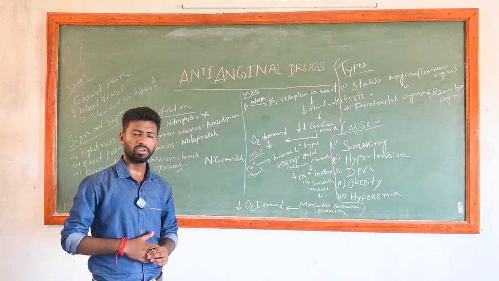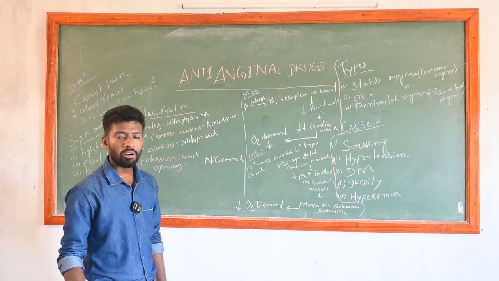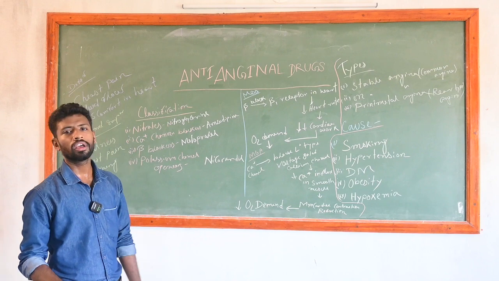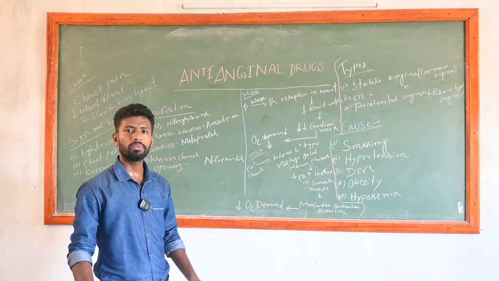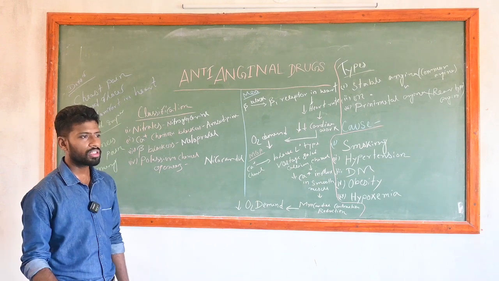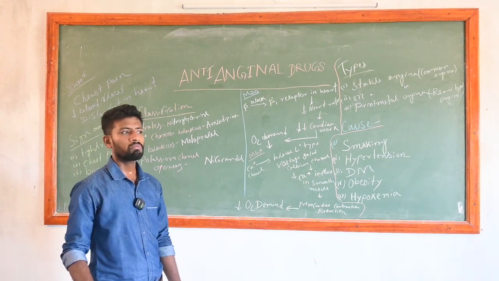When the myocardial contraction is reduced, the oxygen demand will also be decreased. Then the angina will be decreased, the chest pain will be relieved and the blood flow improved. That is the main mechanism of the calcium channel blockers.